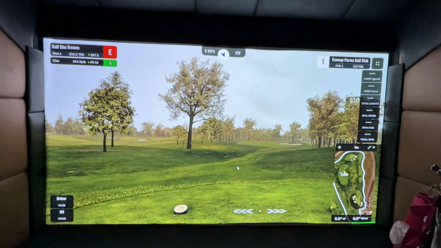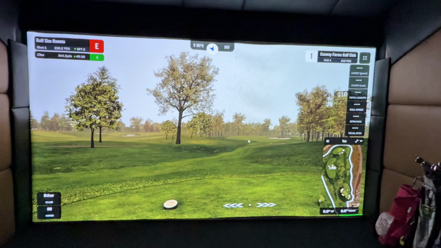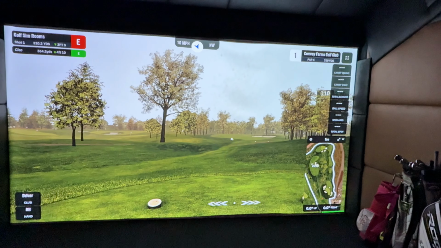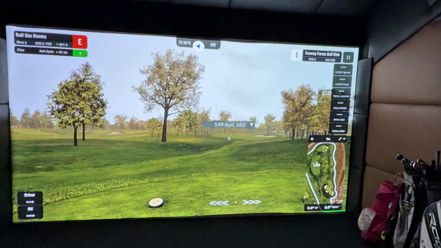Right, once you are inside a game, just a quick overview of how to get around the courses. So you can aim either by using the cursor. So this is your mouse. You can just click where you want to aim. You can aim on the mini map down here. So you just click an area that you want to aim for.